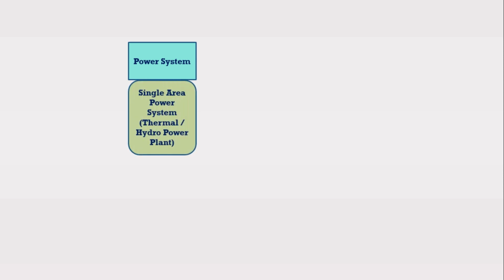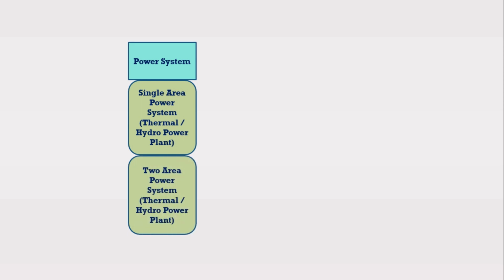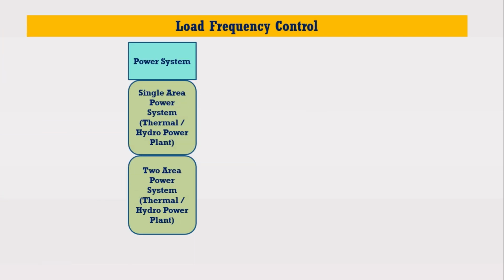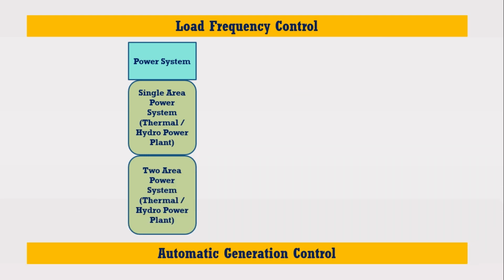Under the power system category, you have the transfer function model of single area power system as well as the model of two area power system. Now you have the option that you can perform the load frequency control of single area power system as well as load frequency control of two area power system. Similarly, you can also perform the automatic generation control of single area power system as well as automatic generation control of two area power system.